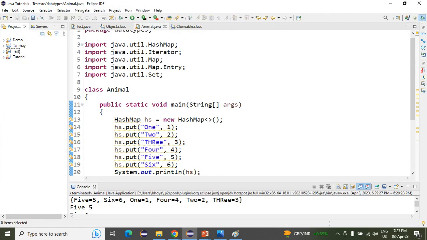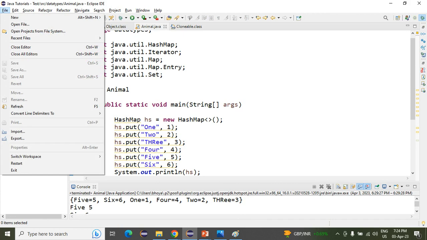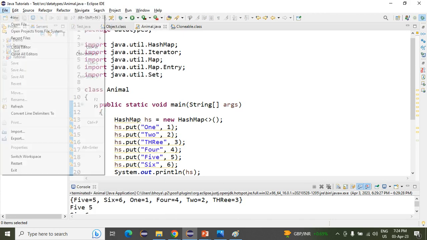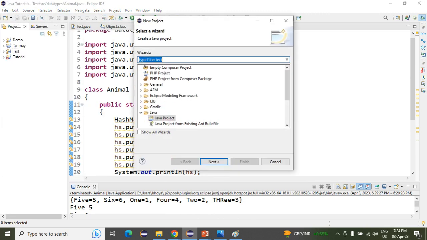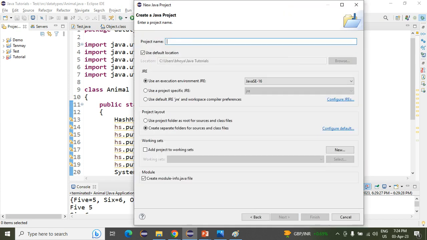So what is the first step we have to do? First we have to click on File, then New, and then Project. First we have to create the project. We click on Java Project, Next, and now we have to give the name. Remember that the first letter of the project name should be a capital letter. A small letter is also acceptable, but a capital letter is better and is suggested as good programming practice.